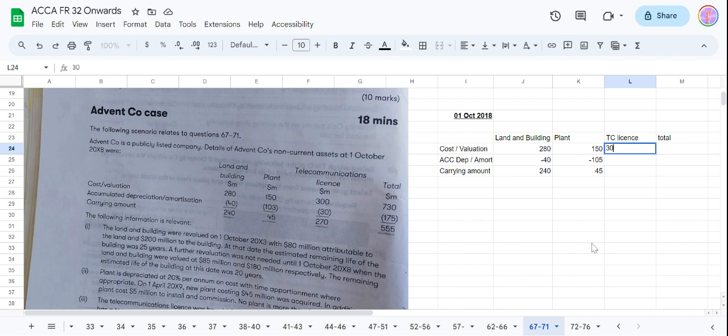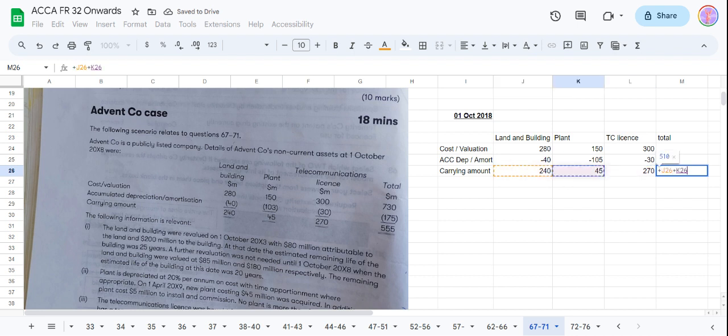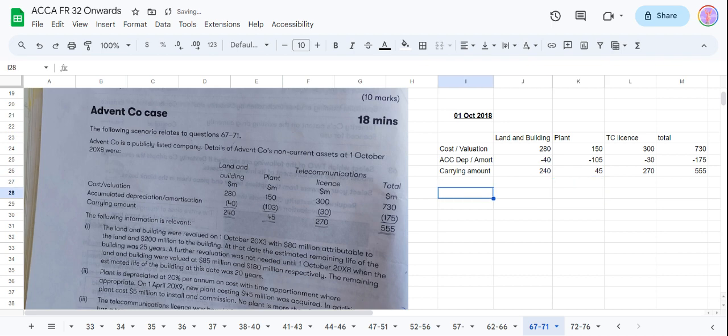Telecommunications license cost is 300 and then amortization is 30 and 270 is the carrying amount. So the total is how much? 240 plus 45, this is 255 in total. So looks like this is 105 only. Now the following information is relevant.